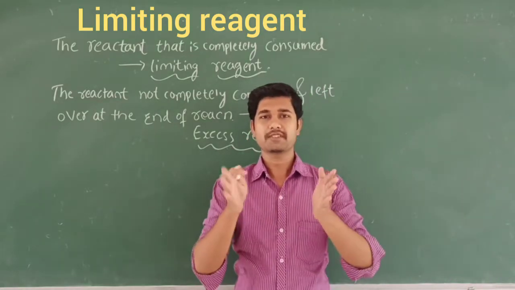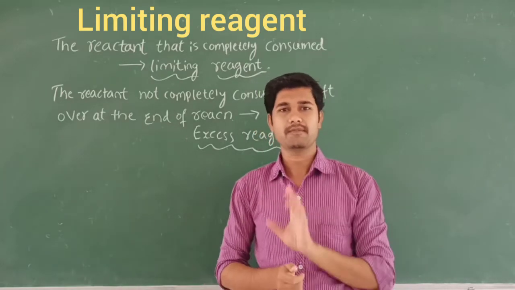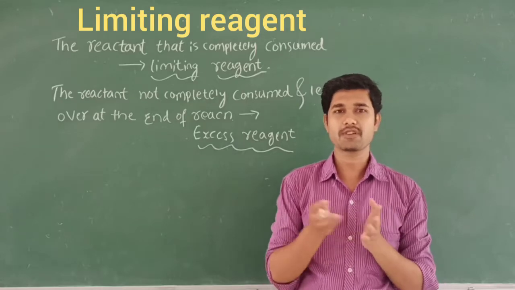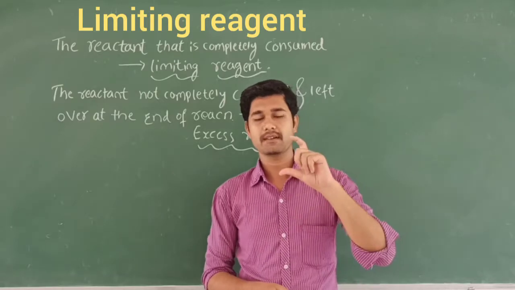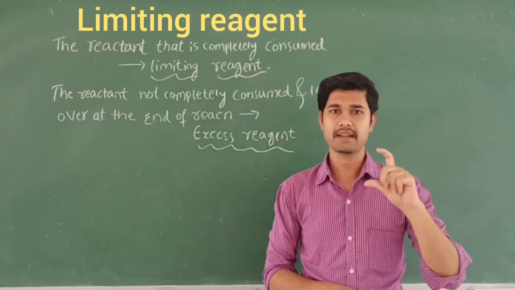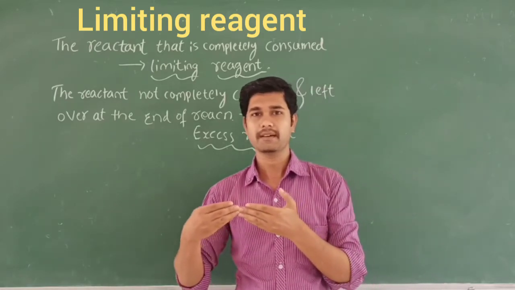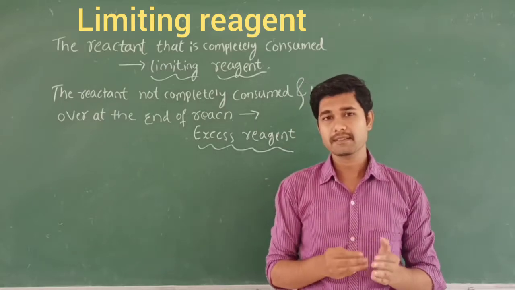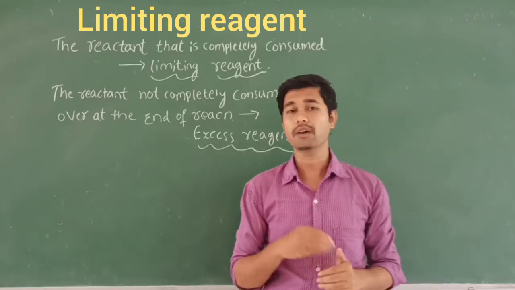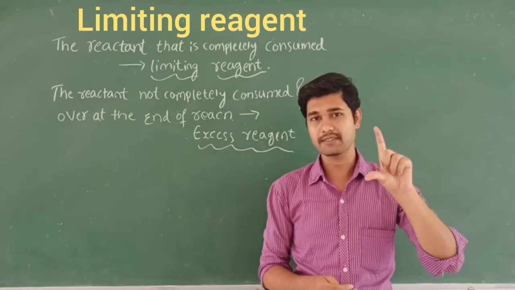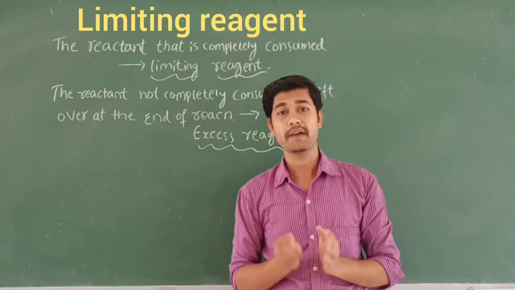When I come to your kitchen, it is very easy to understand this concept. If you are going to prepare rice for one person, what ratio of rice and water is required? If you take one glass of rice, you use 2 glasses of water, then only you can prepare the rice for one person, right? If instead of 2 glasses of water I take excess, that is 4 glasses of water, what do you call that? That 1 glass of rice is called the limiting reagent, and the 4 glasses of water you add is called the excess reagent.